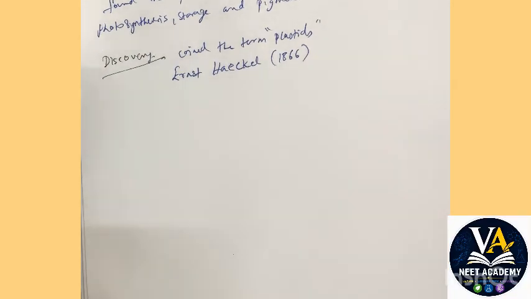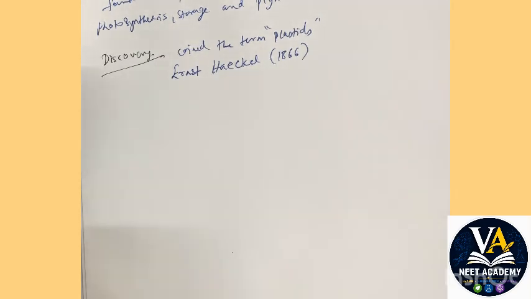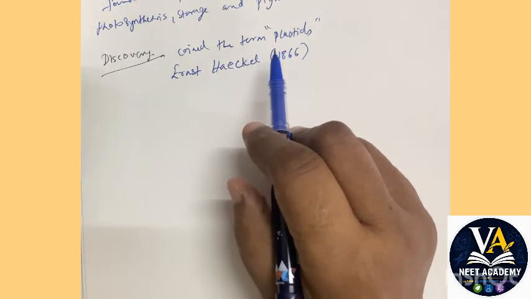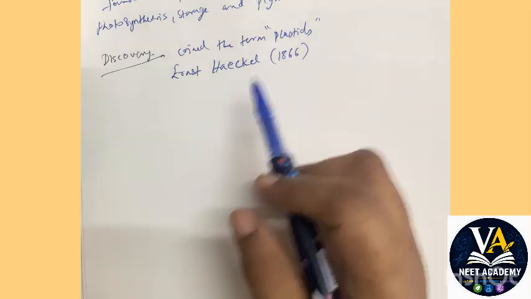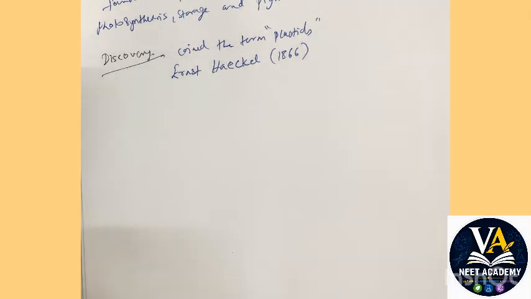Okay, Ernst Haeckel in the year 1866. This was the person who coined the term. Don't forget, not discovery. They coined the term plastids.